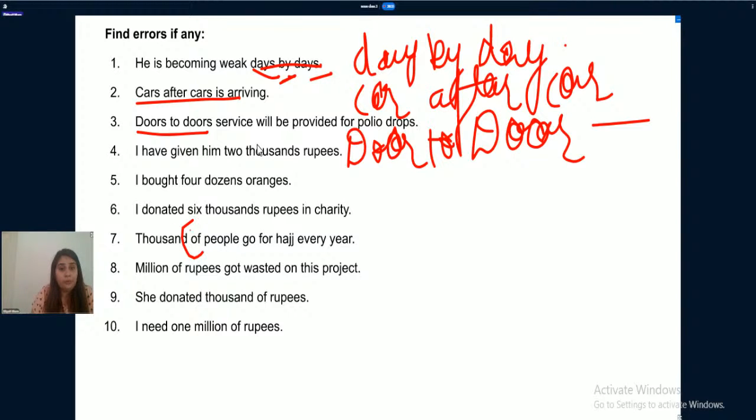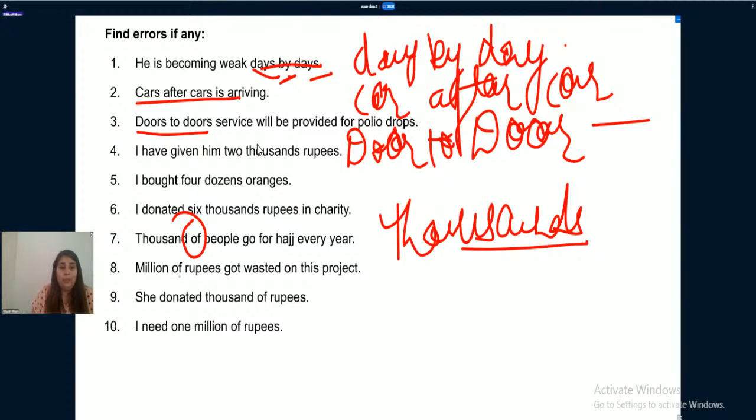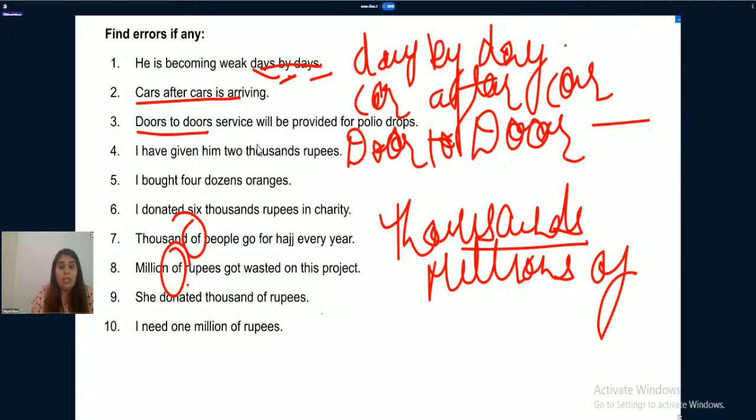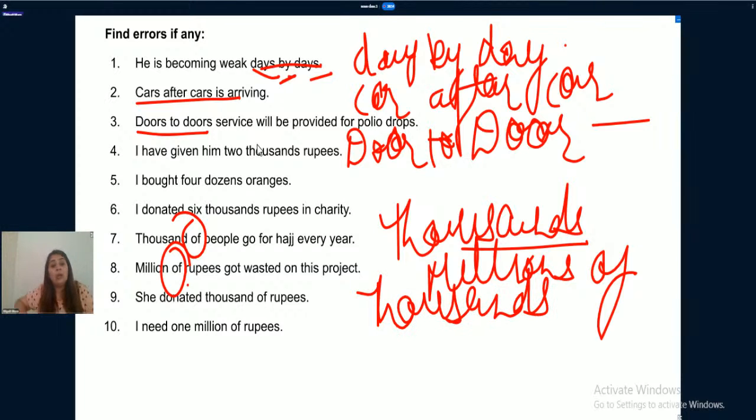Thousands of people. Millions after millions is written what? Of. Millions of. She donated thousands of. Thousands of. Thousands of people go for Hajj every year.